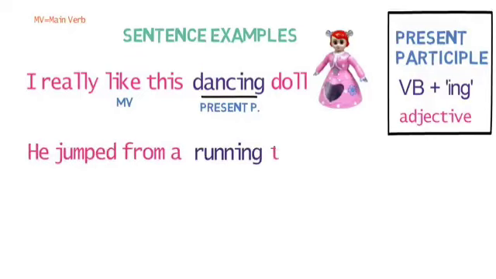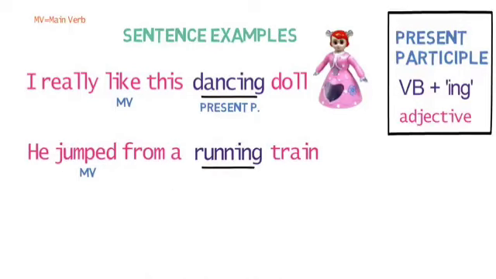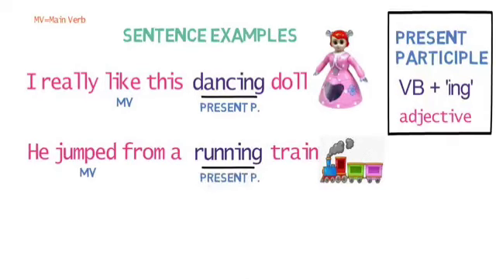He jumped from a running train. Here, main verb is jumped and running is secondary verb in ing form. As it is describing the train, it functions as adjective in the sentence, and so it behaves as present participle in the sentence. Let's look into one more example.